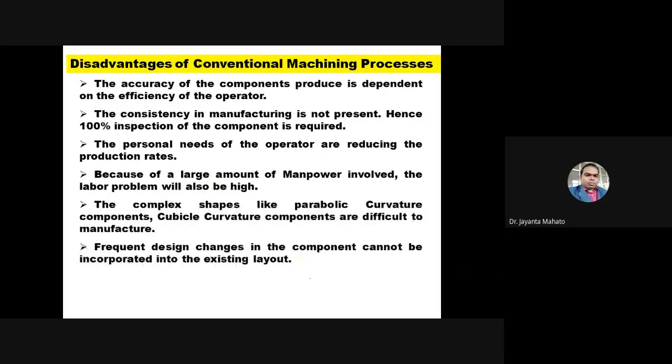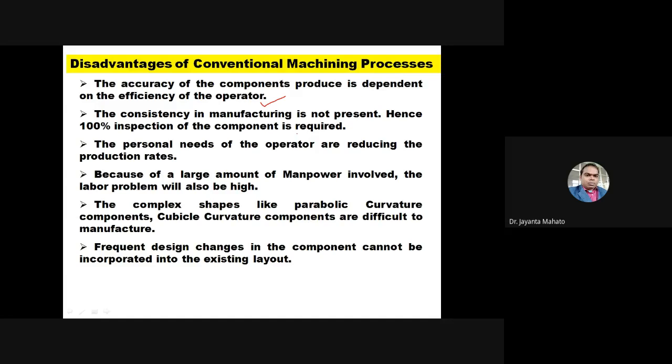And there are also disadvantages of this conventional machining process. So these disadvantages are like accuracy of the component or product is dependent on the efficiency of the operator. So obviously, if the efficiency of the operator is not so much, then there may be chances of getting inaccuracy on the component or product. Okay, so accuracy of the component depends on the efficiency of the operator.